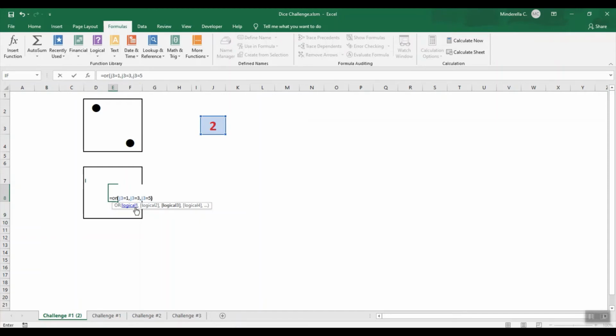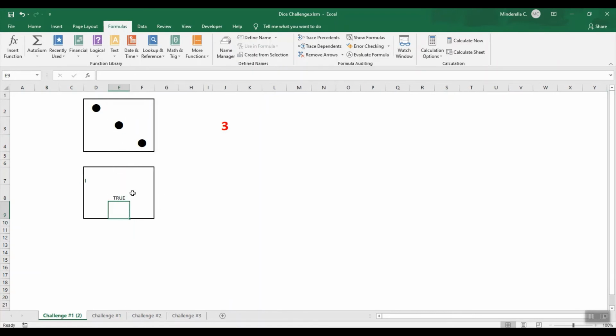So I'm going to go ahead and close that parenthesis, and I'm just going to click out. Right now I have 2 pound signs, and it's telling me that I don't have enough room in that cell. So I can just go ahead and make it bigger. And you can see it says true. So it's true because it equals the 3. It was 1, 3, or 5.